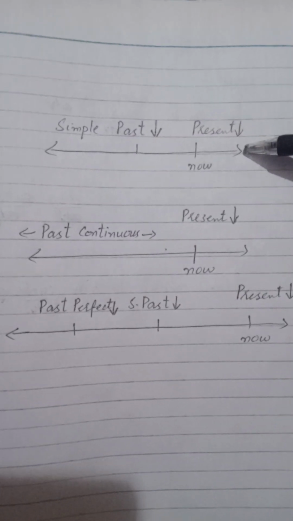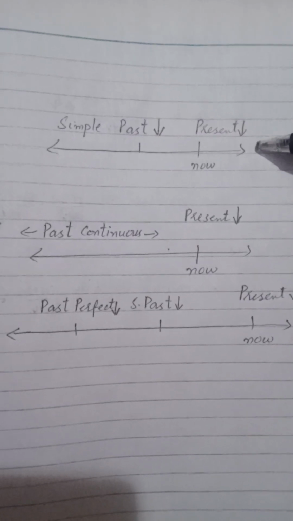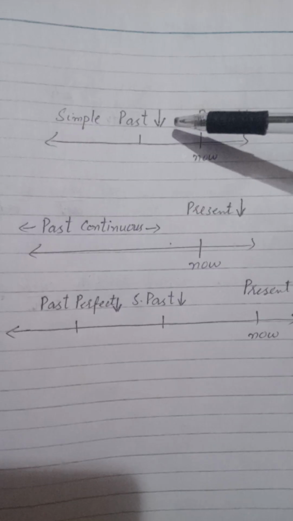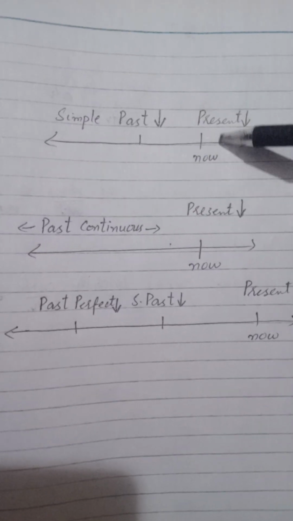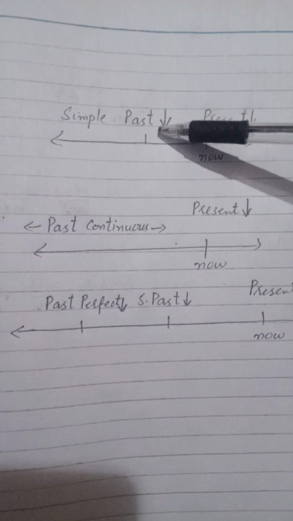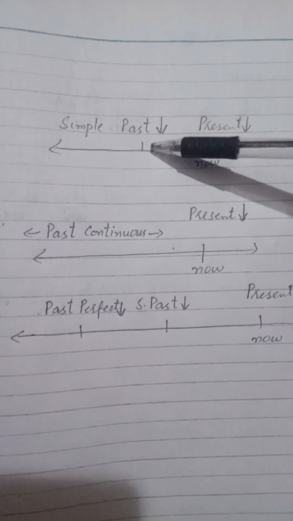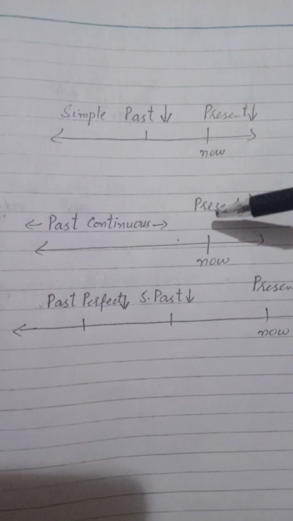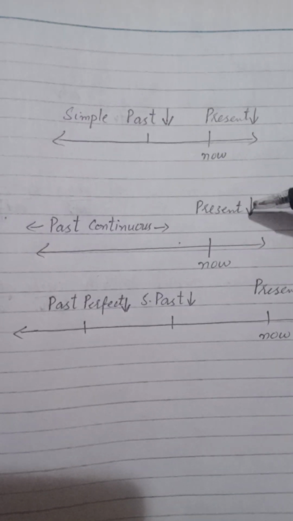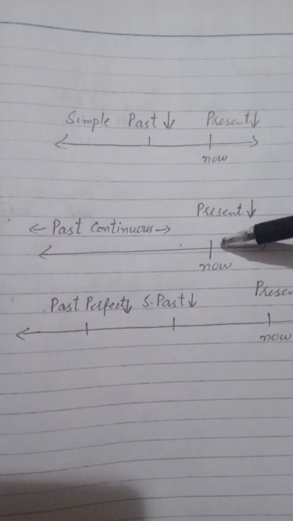If we discuss the past series with timeline, we can show simple past or past indefinite tense like that. Here this is present time, and before that we have simple past here. If we talk about past continuous tense, here we have present time. Now this arrow is showing this time is present time.